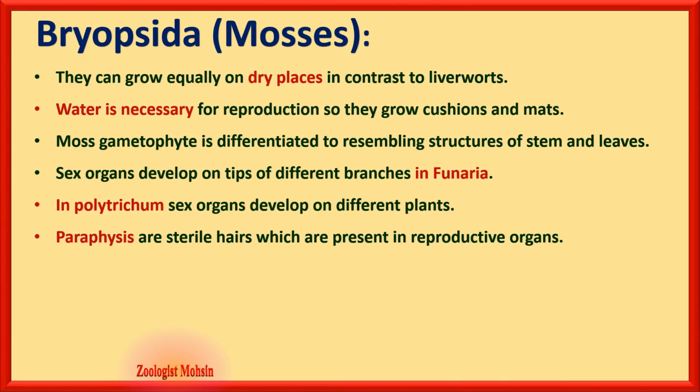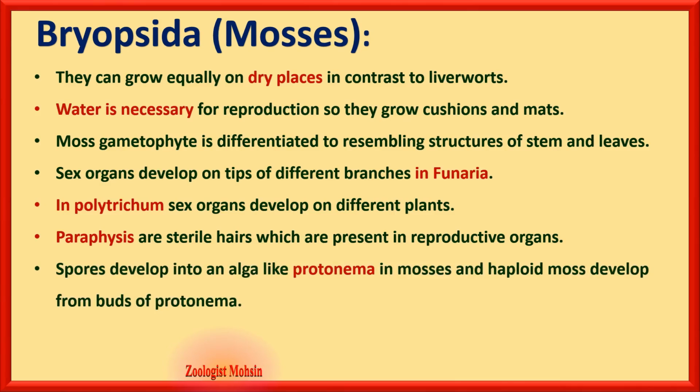Paraphyses, another very important MCQ, are sterile hairs which are present in reproductive organs. So paraphyses are hairs. Spores develop into an alga-like protonema in mosses, and the haploid moss develops from buds of the protonema. Protonema is intermediate. It is important to remember.